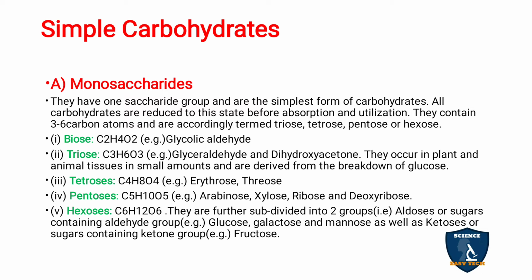Then hexoses, C6H12O6. They are further subdivided into two groups. That is the aldose group, containing aldoses, or sugars which contain an aldehyde group. Next, ketoses, or sugars which contain a ketone group. Under the aldehyde group you have glucose, galactose and mannose. Under the ketone group you have fructose.